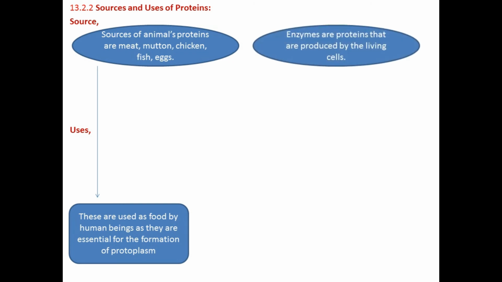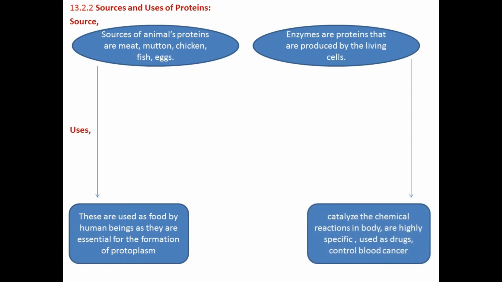The second source of protein is enzymes. Enzymes are basically composed of proteins, and these enzymes are produced by living cells. These enzymes or proteins are used to catalyze chemical reactions in the body. These enzymes are highly specific in their action. They can act only on a specific type of substrate, and these enzymes are also used as drugs to control blood cancer and bleeding.